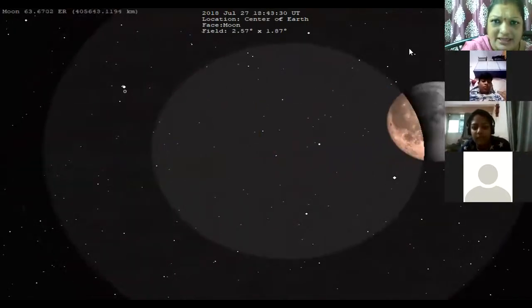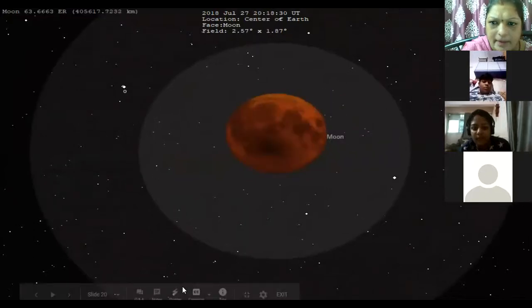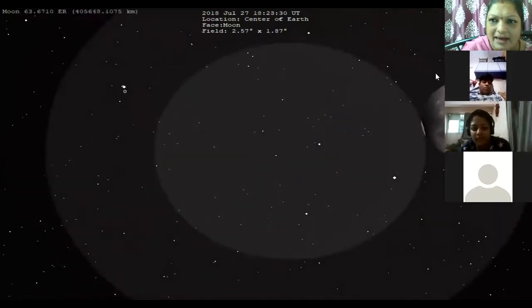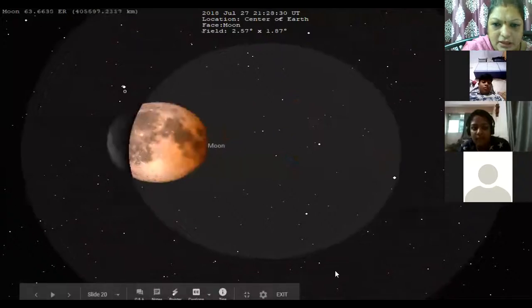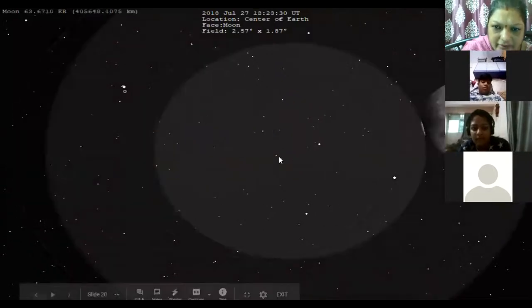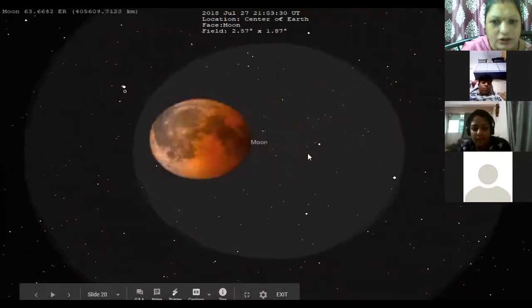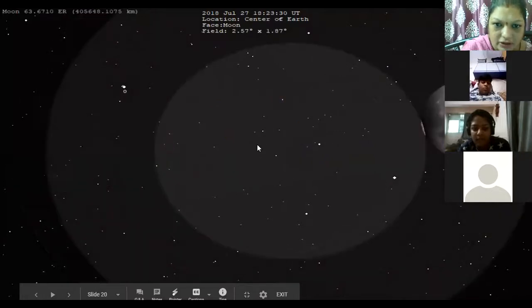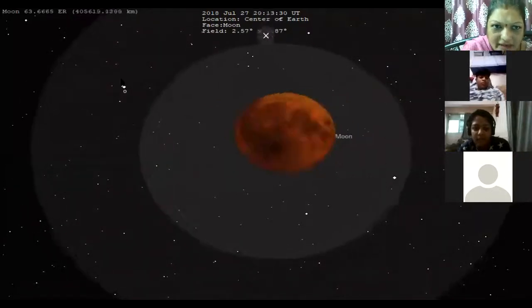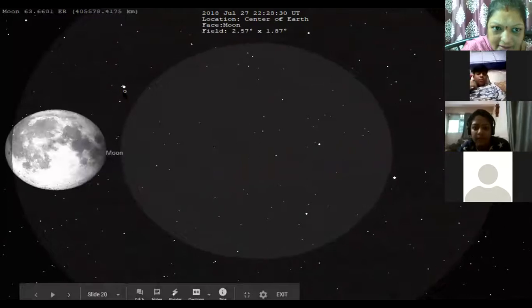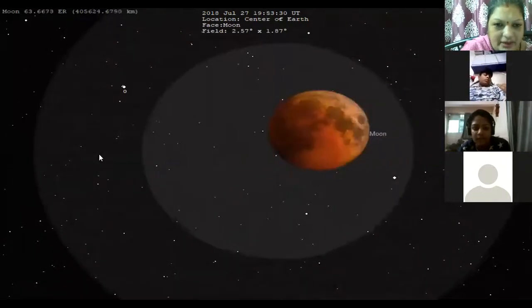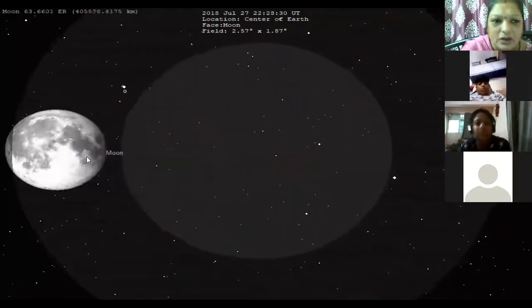And you can see around it a little fainter part. This is a partial solar eclipse. So this very dark part, which is cast on the earth, will have a total solar eclipse. And this part which is around, lighter, is known as penumbra. It is a partial solar eclipse.